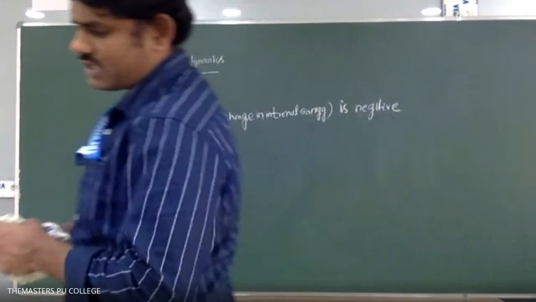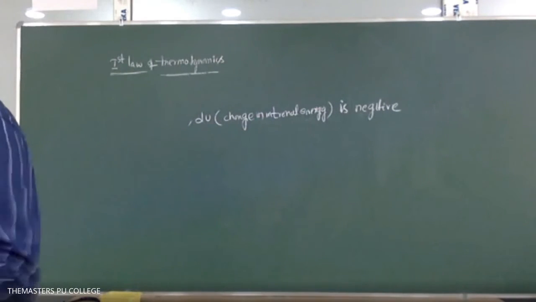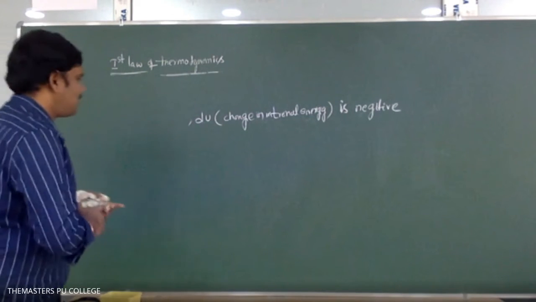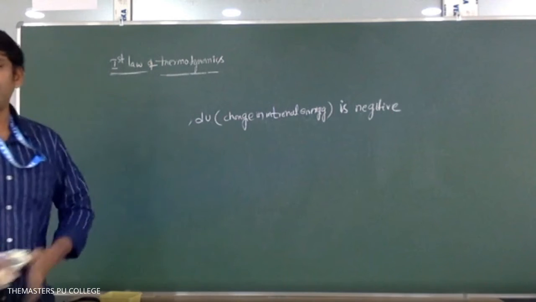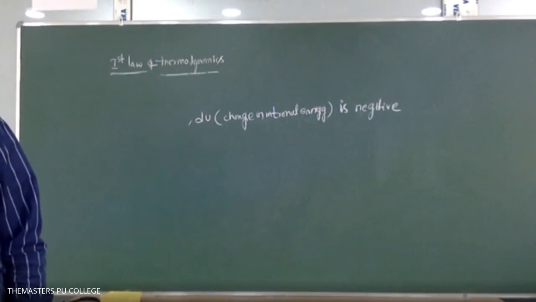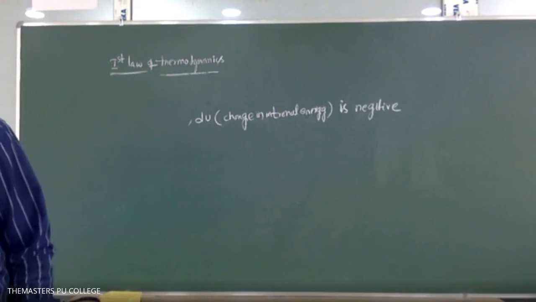When the temperature decreases, internal energy is decreased. dU is negative.